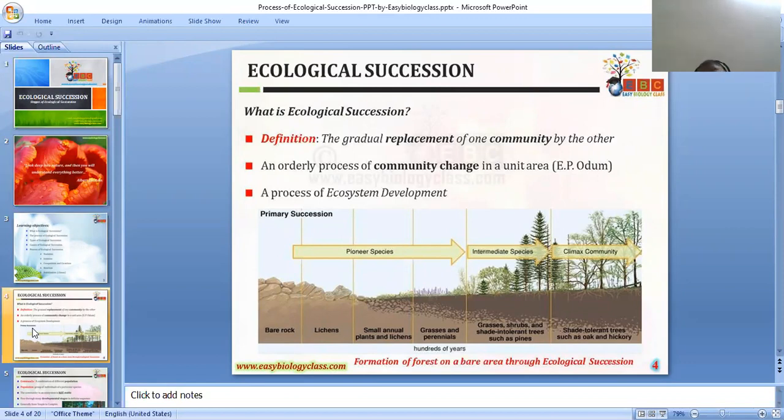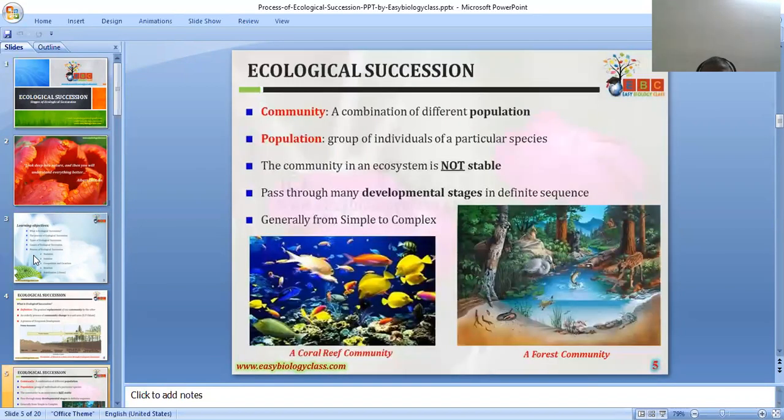An orderly process of community change in a unit area is called ecological succession, by Odum. A process of ecological development is also called ecological succession. Community means a combination of different populations. Population means a group of individuals of a particular area. These are the two common terms which we use in ecological succession.